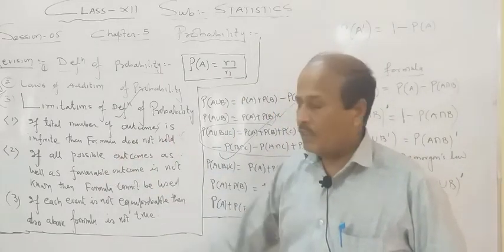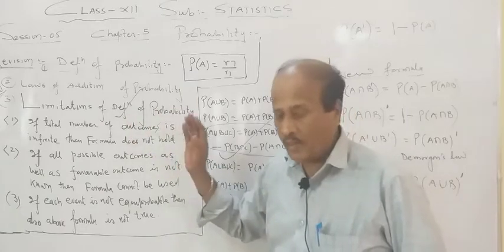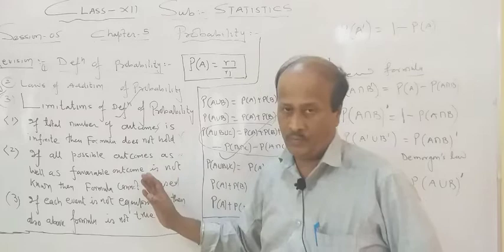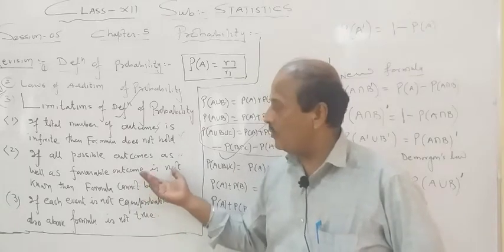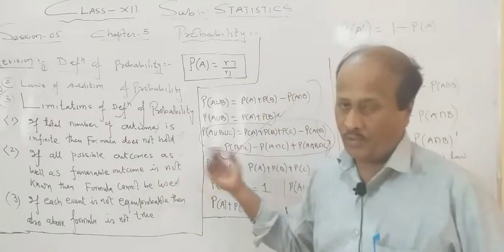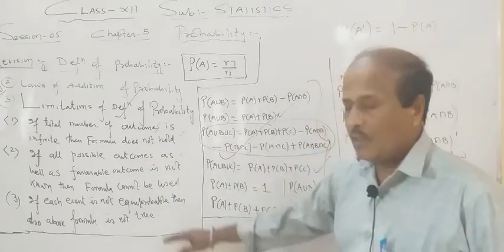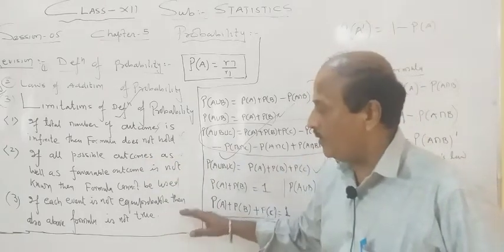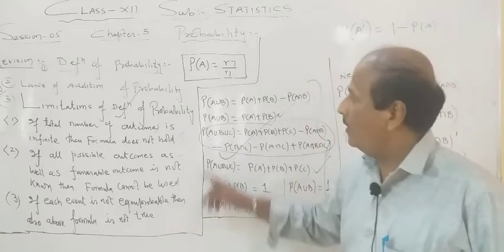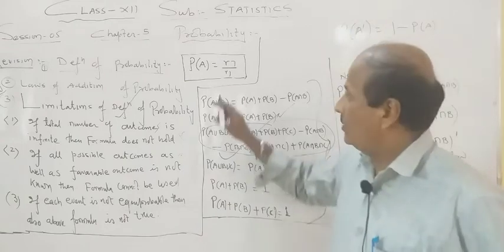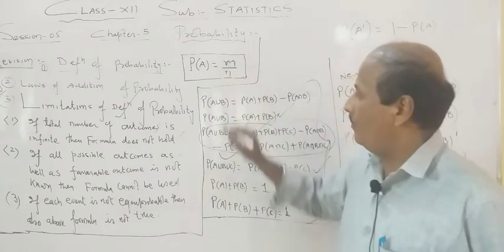Second one is that m and n should be very clear to you, all the outcomes should be known to you. If outcomes are not known to you, how will you come to know whether it's favorable or not? So outcomes should be familiar to you. And the third one is that if each and every event is equiprobable, then only this formula holds, otherwise this formula does not hold. So these are the 3-4 limitations.